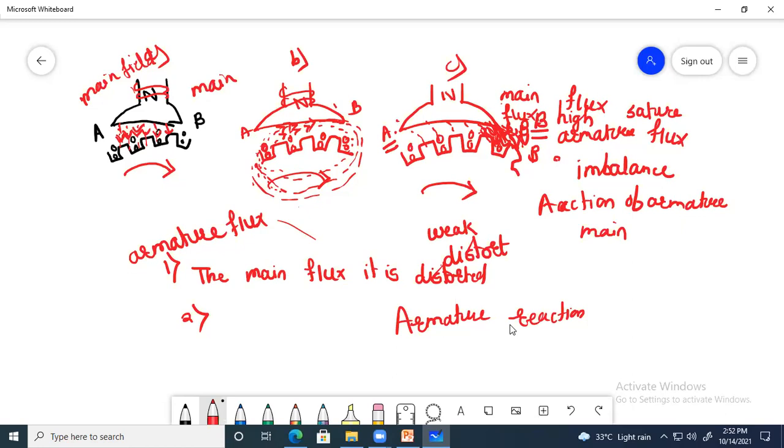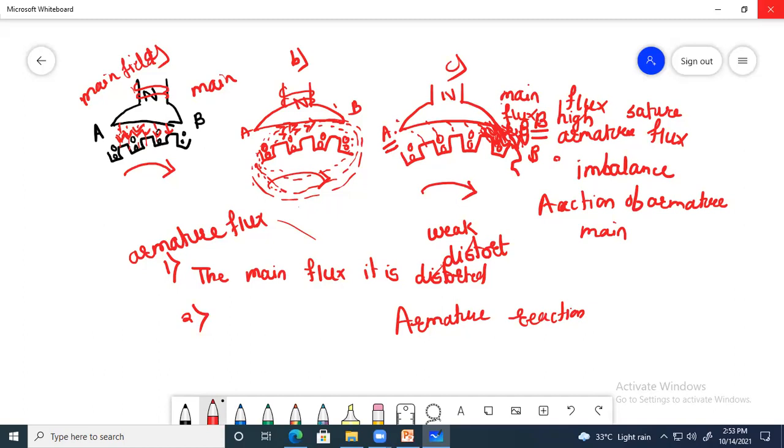This effect can be overcome by using the interpole technique, or by using a compensating winding. By using a compensating winding and an interpole we reduce this effect.